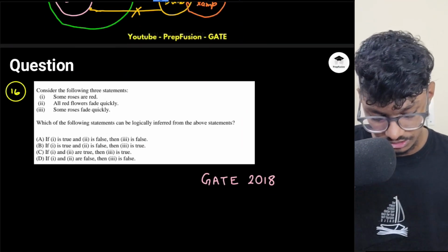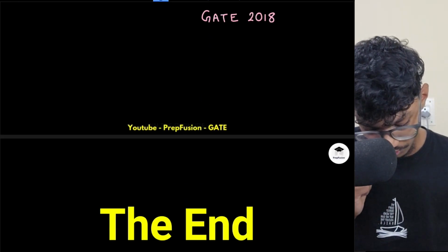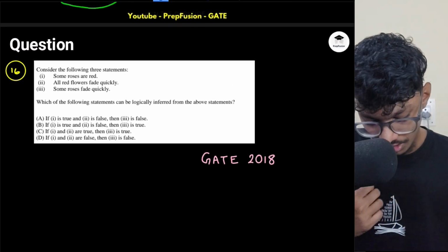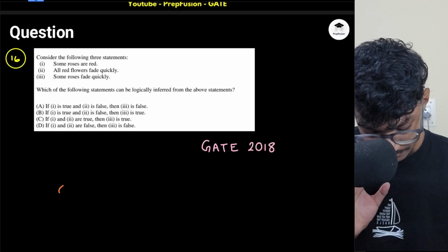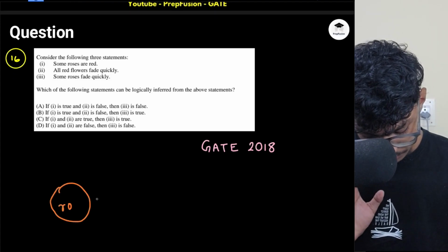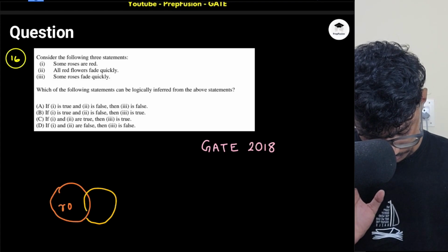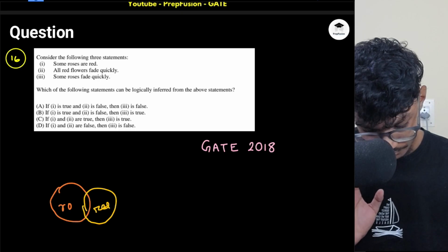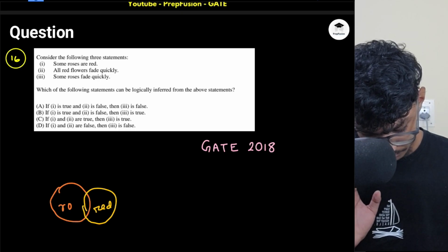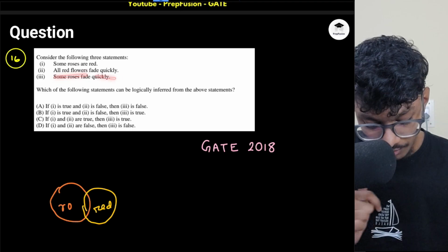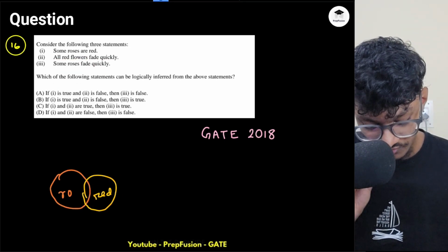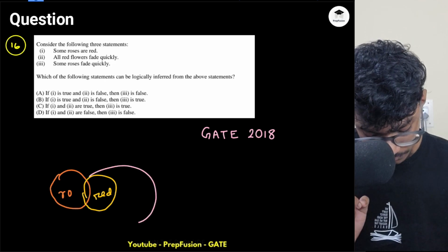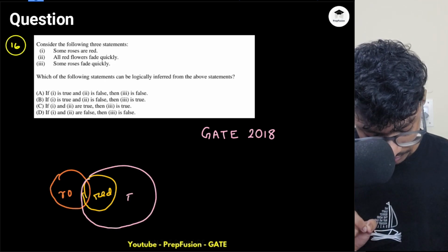Okay, let's do the last question of today's lecture. Basically, this one. Some roses are red. So this is rose, and this is my red. All red flowers fade quickly. So all of the red flowers will fade quickly. So this is my fade. Okay, and all of the red flowers will fade quickly.